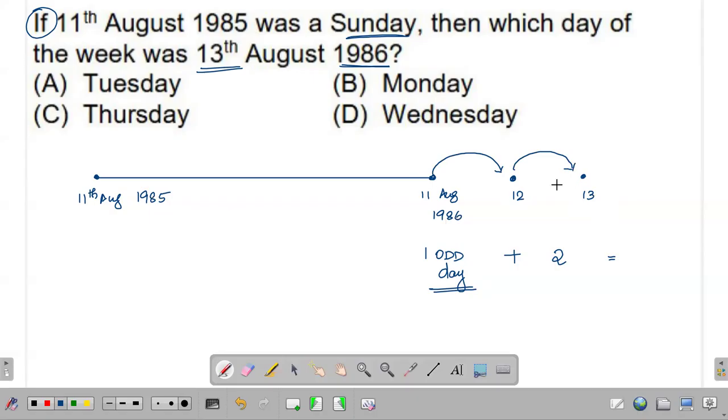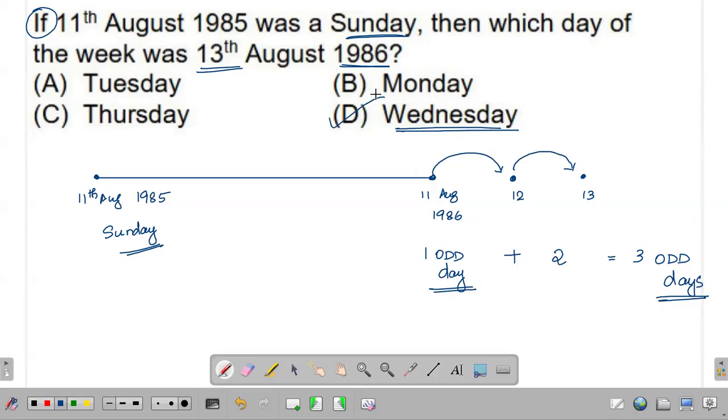So 1 plus 1, 2 more days we will add. So 2 plus 1, I will say it is associated with 3 odd days. All right. Now, it all started from 11th August 1985. It's said to be on a Sunday. So we will consider Sunday plus 3: Monday, Tuesday, Wednesday. So I can thus say that 13th August 1986 will be happening on a Wednesday. Option D will be the answer for our question.